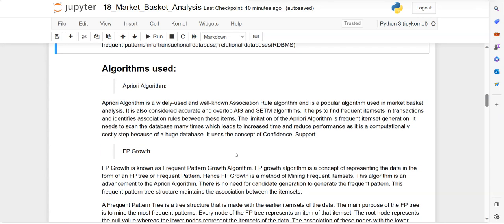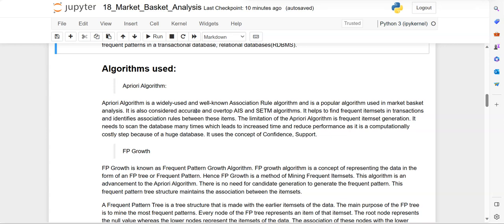To do this we need to use algorithms. In data mining, these are the two popular algorithms. The first one is the Apriori algorithm, which is the widely used and well-known association rule algorithm, and it is popular in market basket analysis. It is also considered more accurate than other algorithms like AIS and SETM.